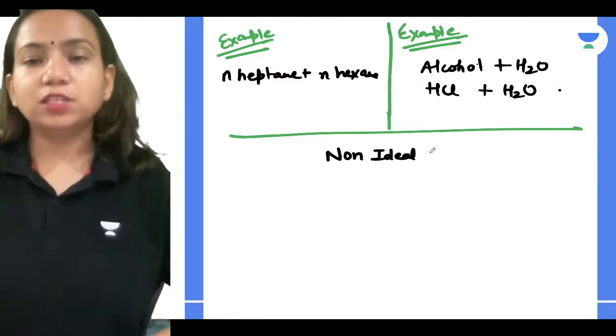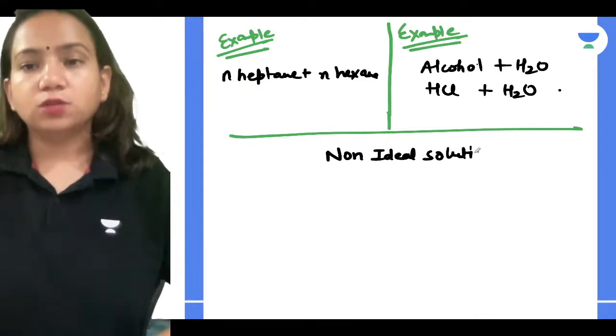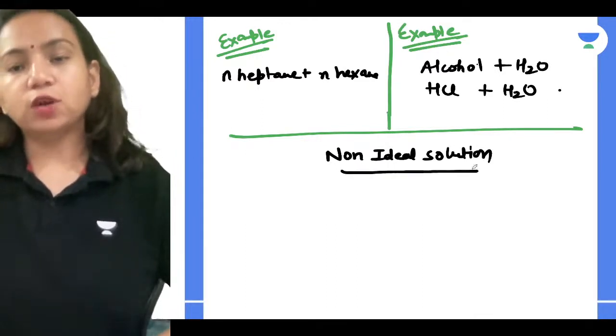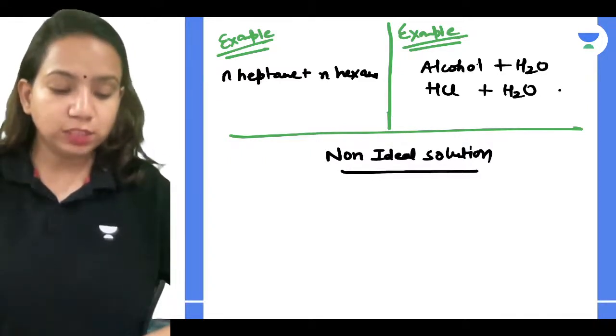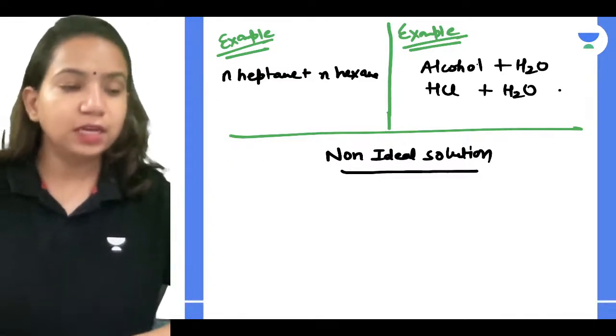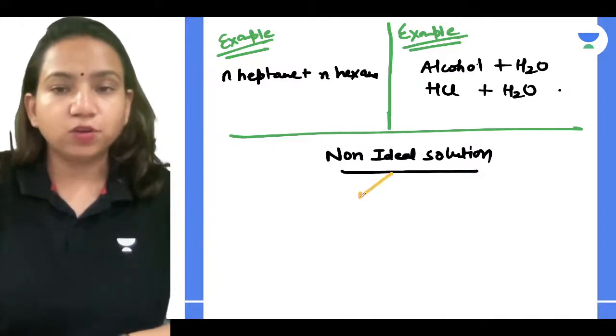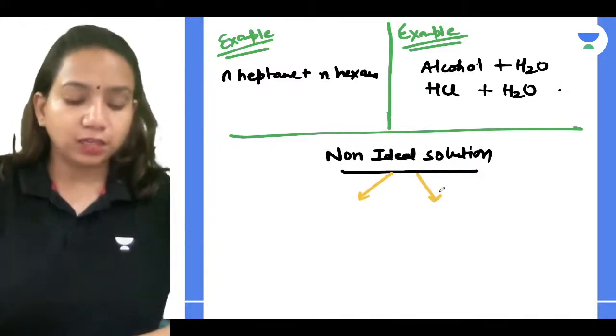Because here in non-ideal solution, it is not equal. Like ΔV mix is not equal to 0. So if it is not equal to 0, it can be either more than 0 or less than 0. Can we relate that? So non-ideal solutions, you have to know that it can be defined again into two.